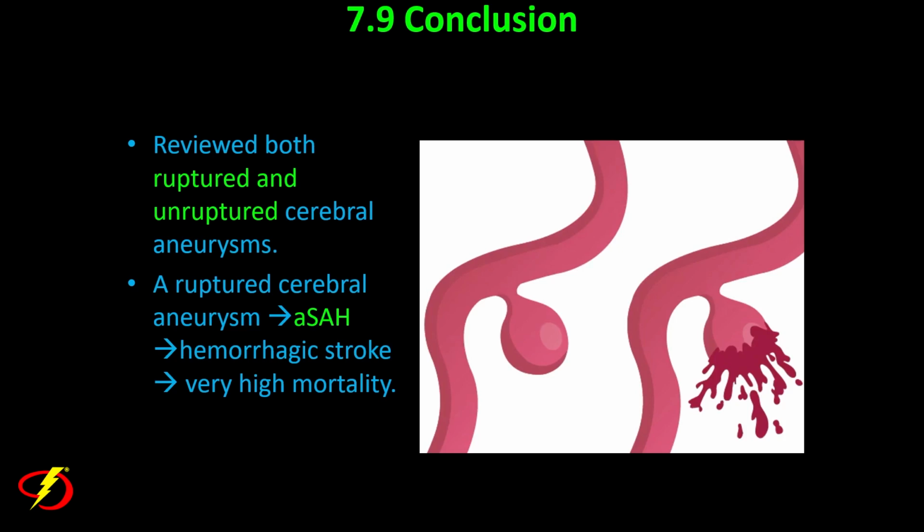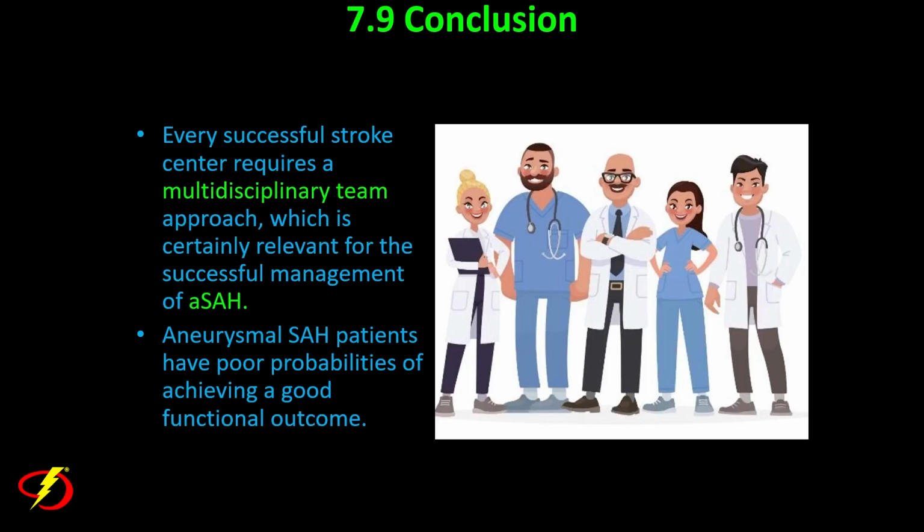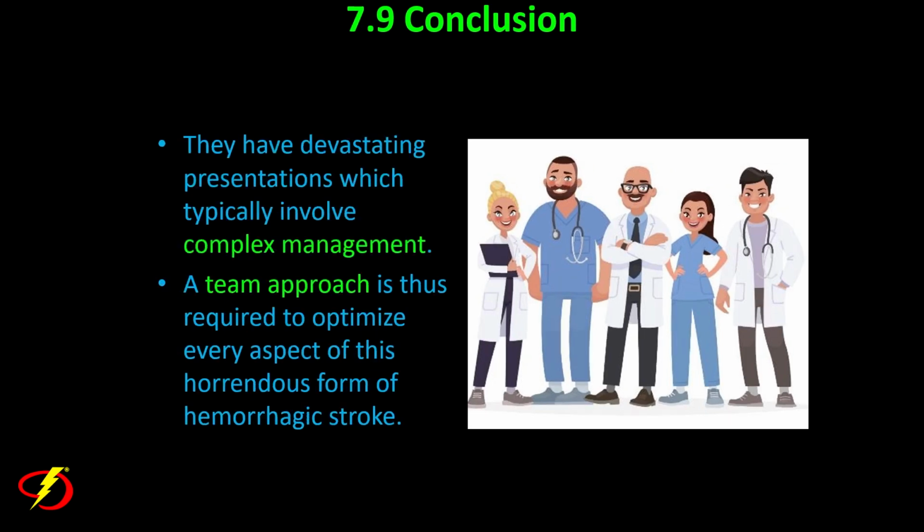So in conclusion, we reviewed both ruptured and unruptured cerebral aneurysms. Ruptured cerebral aneurysms result in aneurysmal subarachnoid hemorrhage, which is a form of hemorrhagic stroke. It accounts for 3% of all stroke, and it has a very high mortality, unfortunately. Every successful stroke center requires a multidisciplinary team approach, which is certainly relevant for the successful management of aneurysmal subarachnoid hemorrhage. Aneurysmal subarachnoid hemorrhage patients unfortunately have poor probabilities of achieving a good functional outcome. That's why this multidisciplinary team approach is so important.